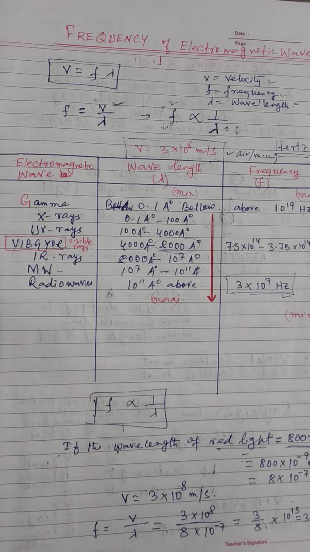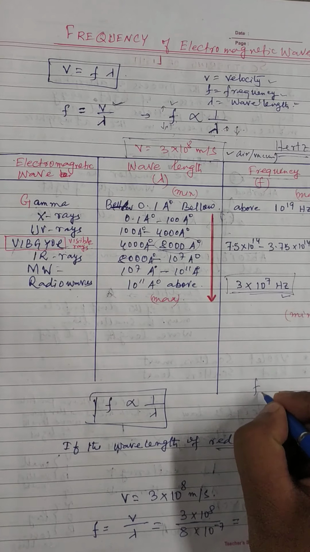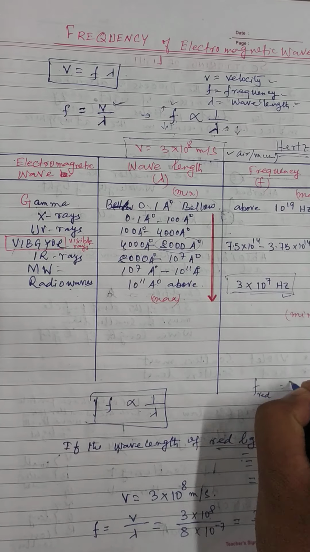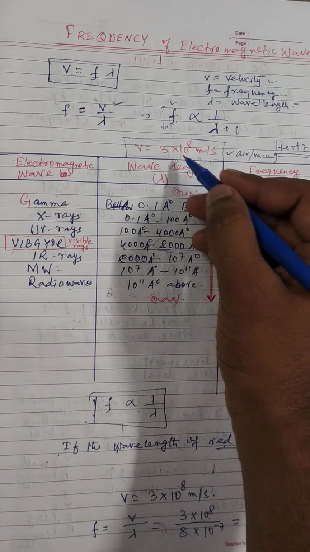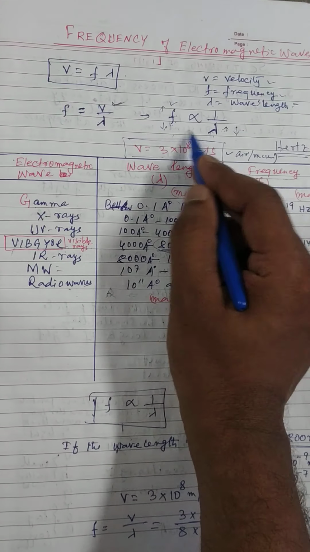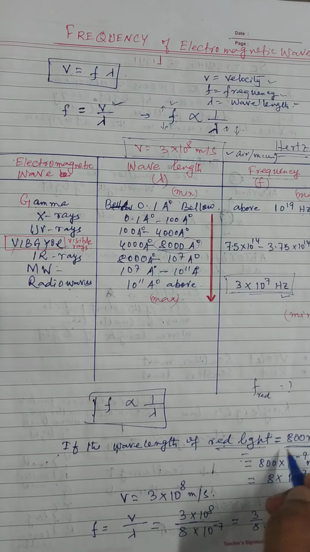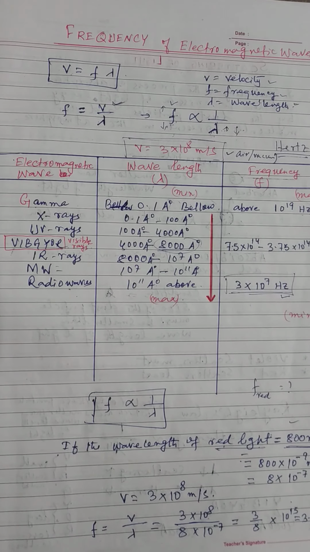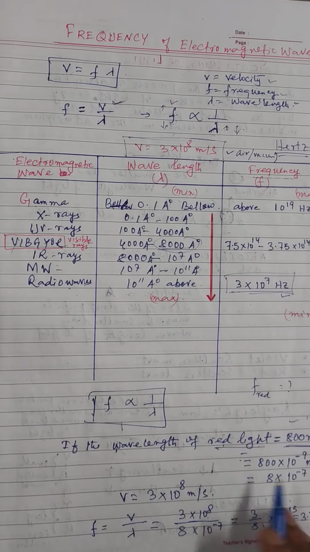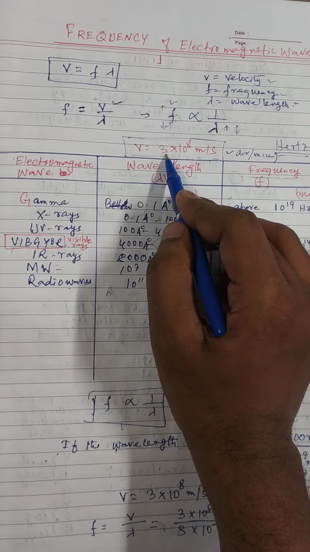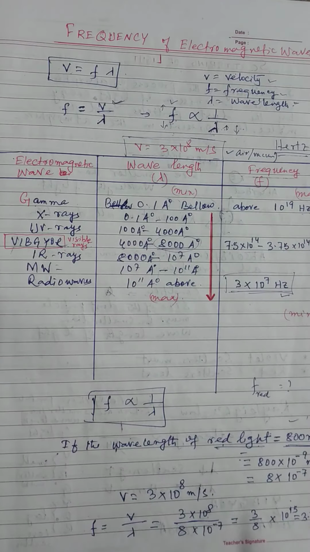Only the wavelength is given, and no other data is given. But we know red light also passes with a speed of 3 into 10 to the power 8 meter per second. So we will use this one.